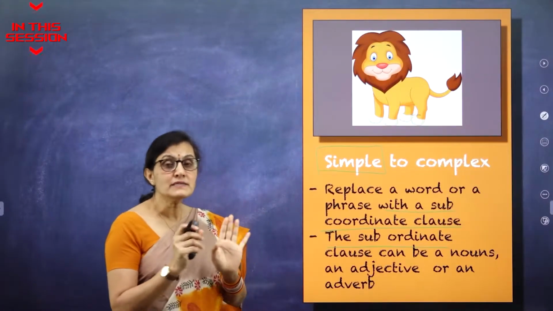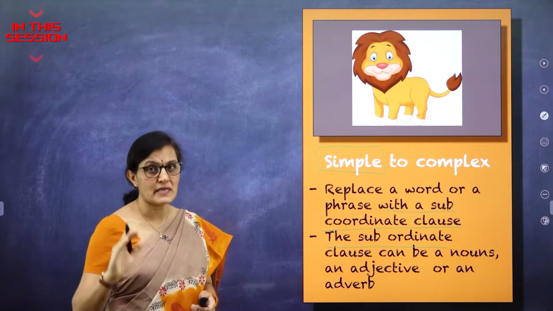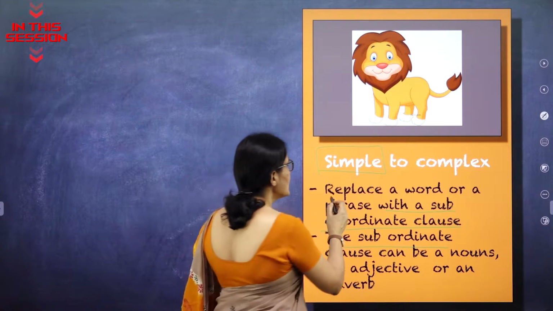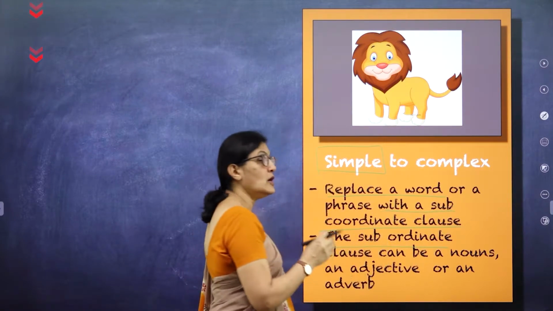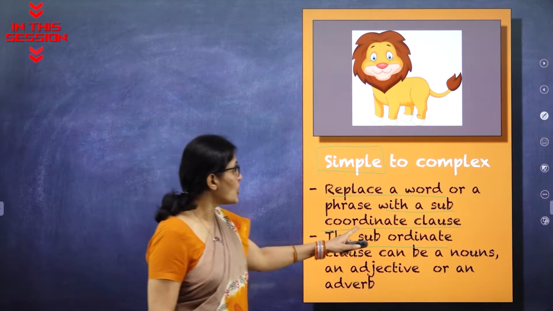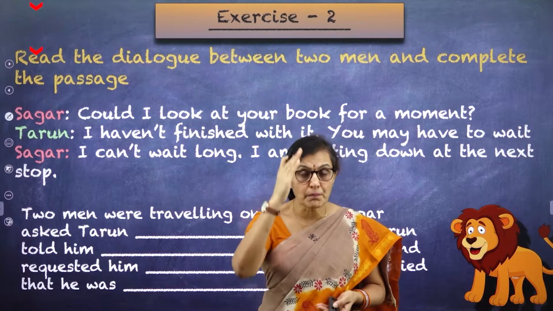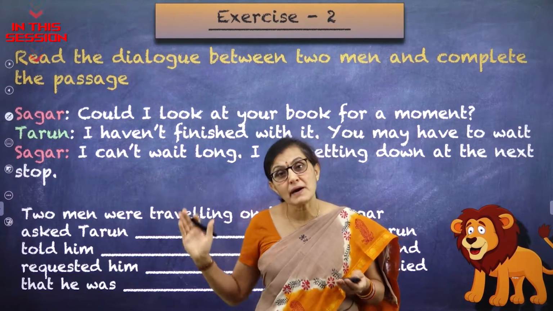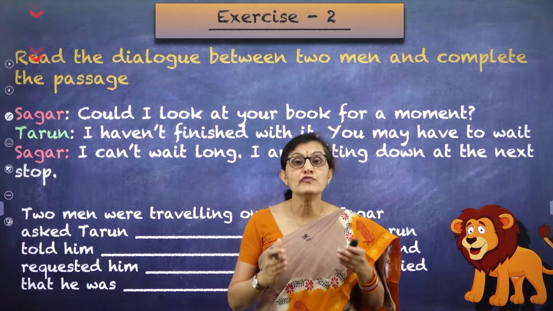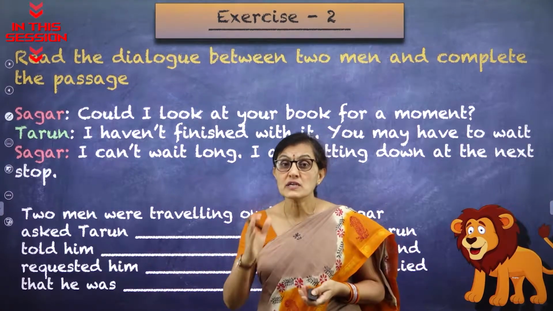A simple sentence is transformed into a compound sentence. What happens? It replaces a word or a phrase with a subordinate clause. Remember, if you start something with past, everything is in the past tense itself. Or if you start with a passive, everything is in the passive voice.